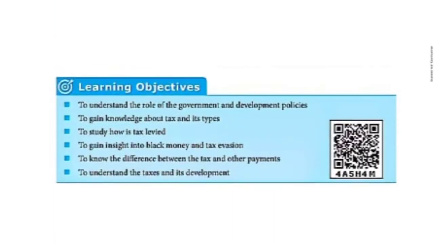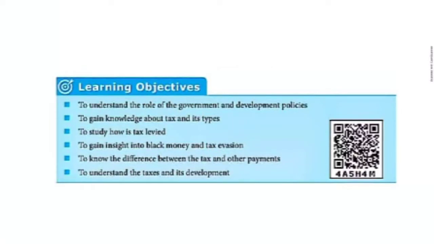In this lesson, what are the things we are going to learn? Yes, it is given in your book, children. The learning objectives column is there. From this lesson, we can learn about the government policies, which means the development policies of the government. That is the first one. Second, we can gain some knowledge about tax and its types. What are the types of taxes? Direct tax, indirect tax, so many taxes are there. So that also we are going to learn.